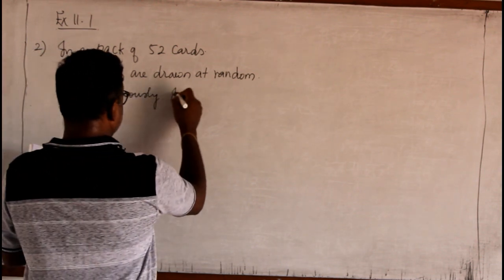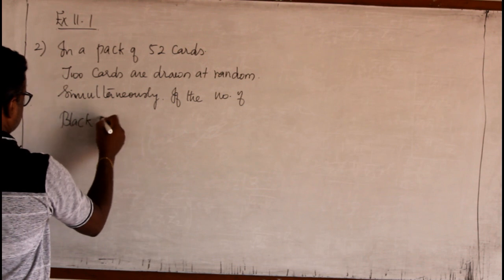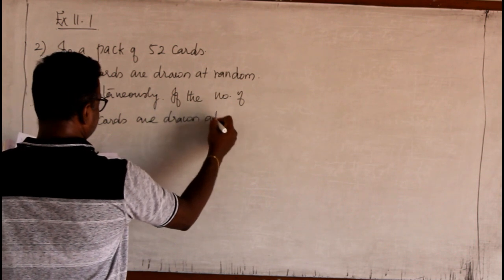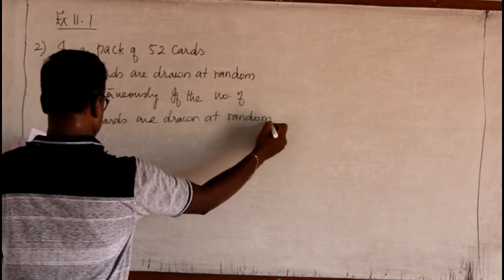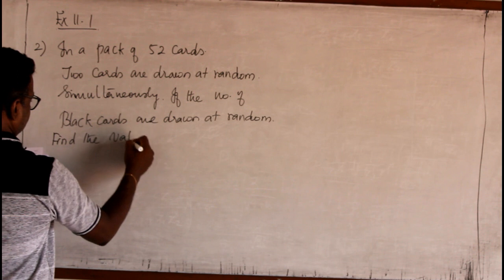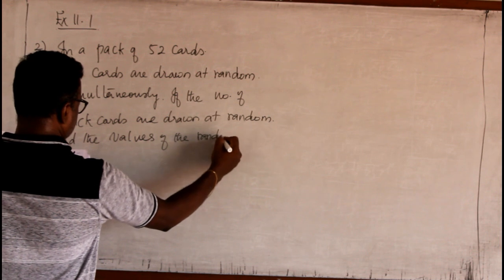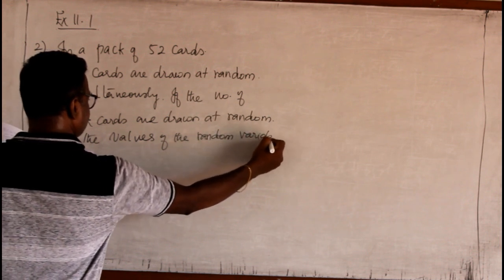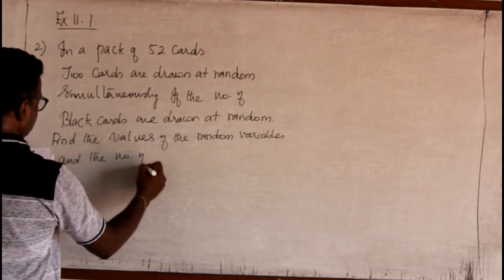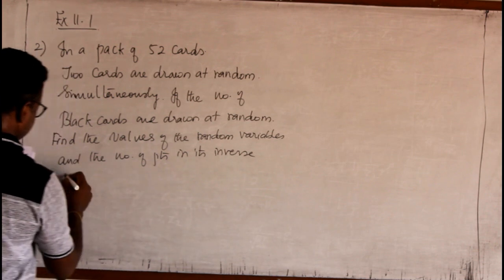If the number of black cards drawn is the random variable, find the values of the random variable and the number of points in its inverse images.